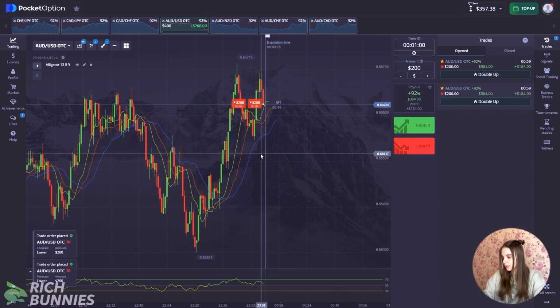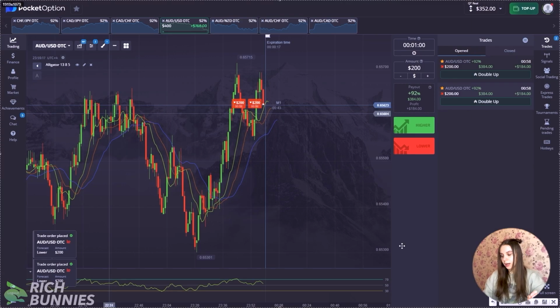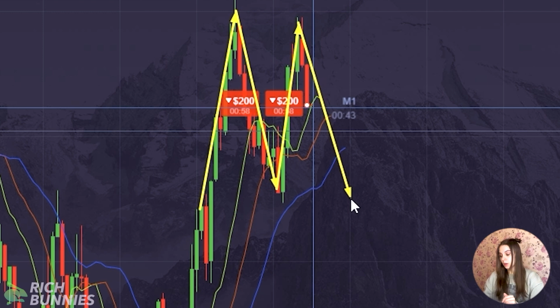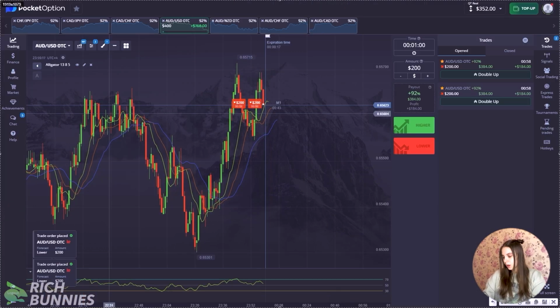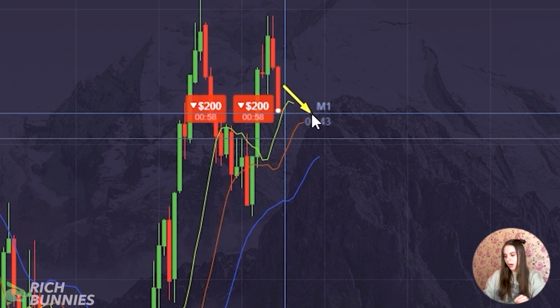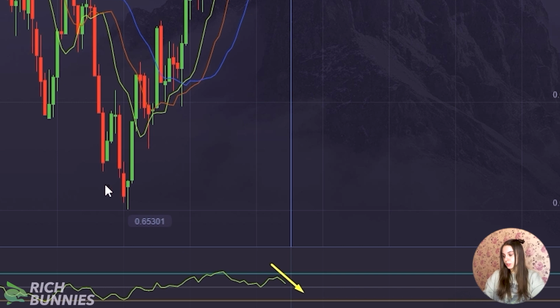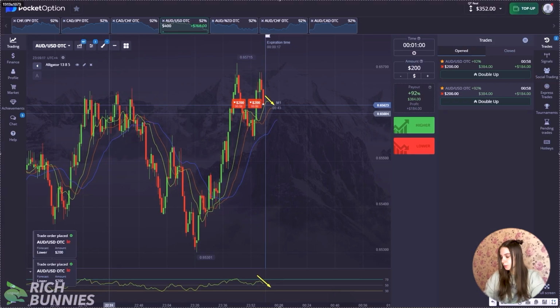Here we're opening a downward trade, and we immediately observe that we have a very strong swing, and in accordance with the swing data, we're moving to the bottom position. So we open a trade for the downside. We also see that the moving averages are currently headed to the bottom position, and the RSI indicator has a similar situation. Everything speaks of opening the trade on the downside. Let's look at the chart.